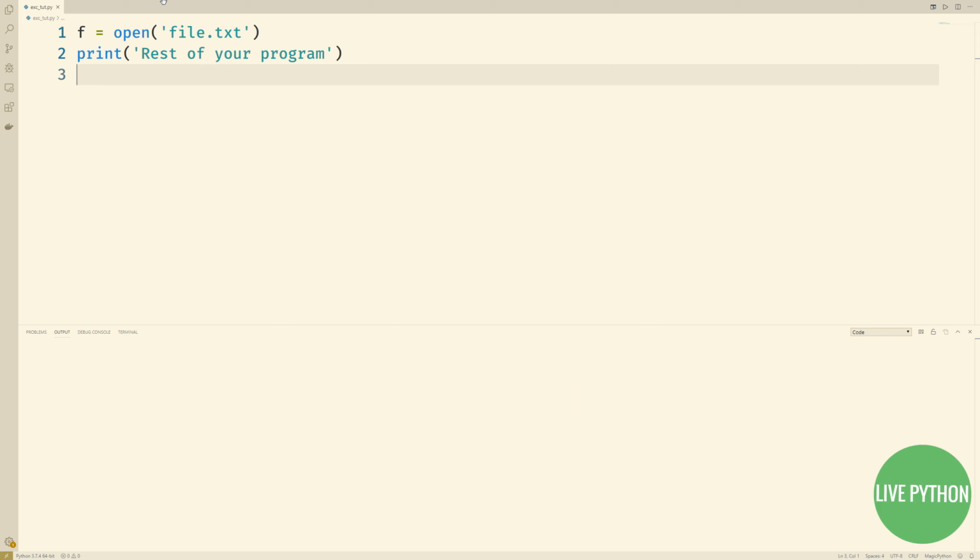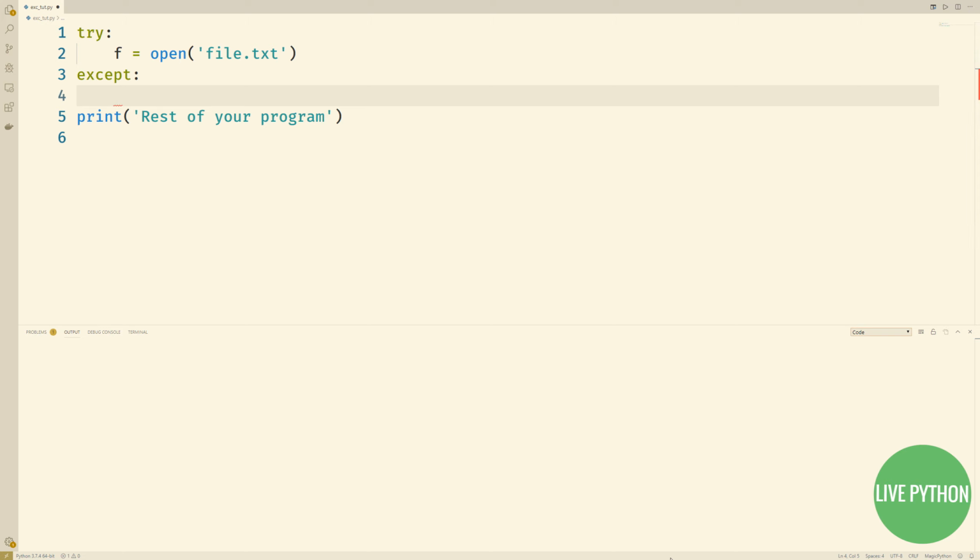Here, we place the assignment to f inside a try statement and dictate our exception handling in 2 stages. 1. We tell Python which exceptions we want to catch, which exceptions we want the code that we're about to write to apply to. Putting except by itself catches all exceptions, although I'll explain shortly why there are better strategies than this when it comes to wanting a blanket catch-all exception handler.